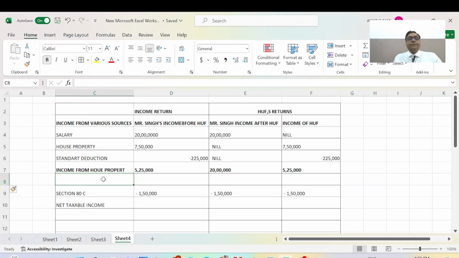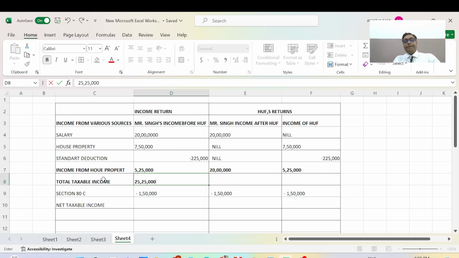Here will be total taxable income equal to 25 lakh 25,000, and Mr. Singh's income after HUF is the same 20 lakh rupees, and here it is 5 lakh 25,000.